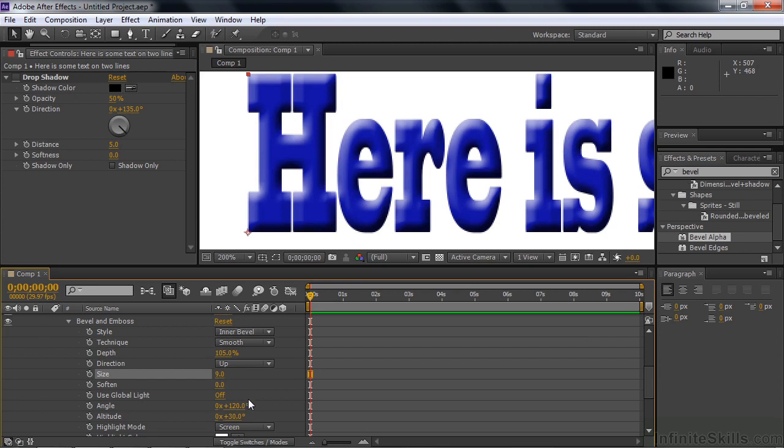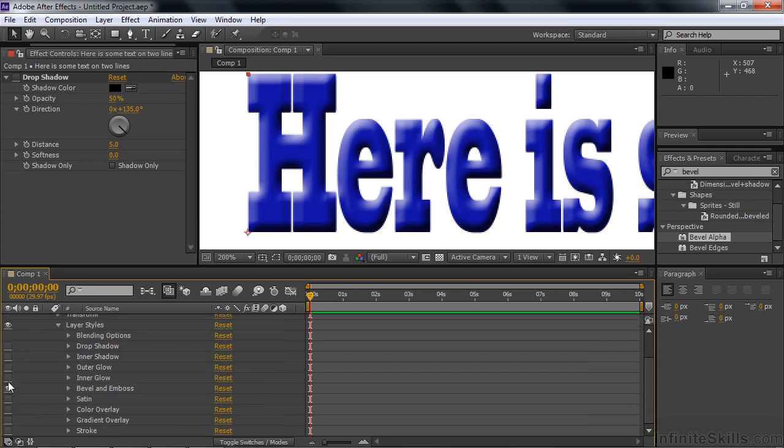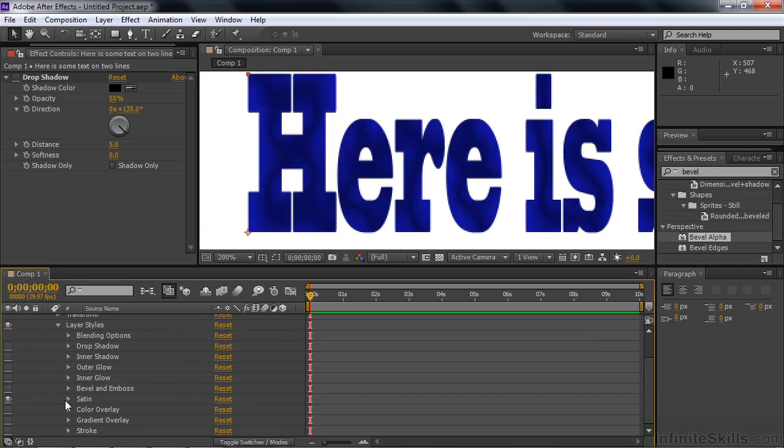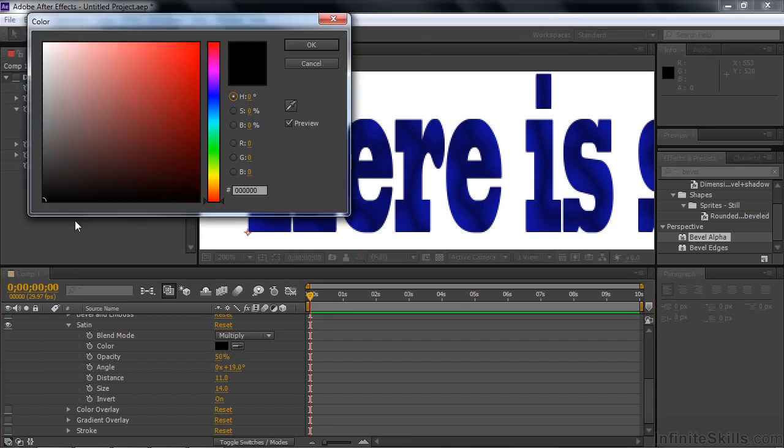It's really pretty amazing. All right, let's just close that guy down and move on down to satin. Satin kind of puts a layer of color on top without it being a solid color. And it gives you options here with the blending mode again to blend them in with the color beneath it. Right now, multiply is the standard way to do satin. Multiply kind of darkens it with whatever color you put on top, which right now is pretty black, right?